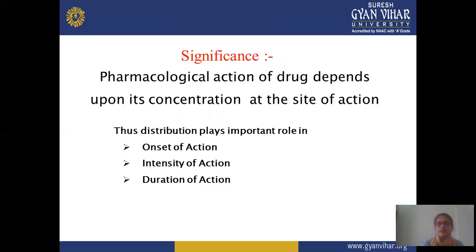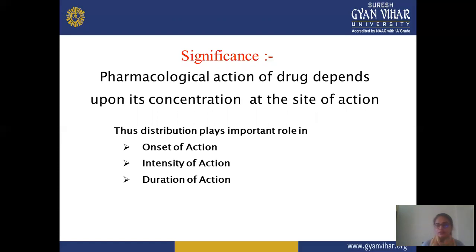Next is significance. The pharmacological action of the drug depends upon its concentration at the site of action. Means how much drug concentration is present at a particular site, or how much pharmacological response is observed at that site, is significant. And distribution plays an important role in onset of action, intensity of the action, and duration of action.